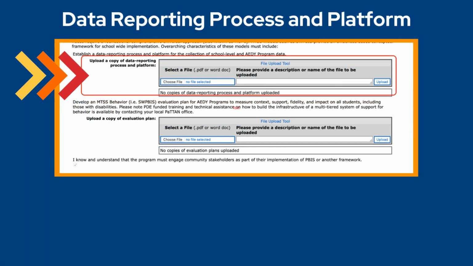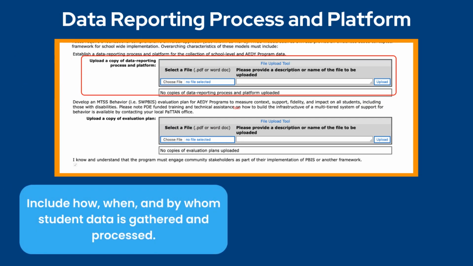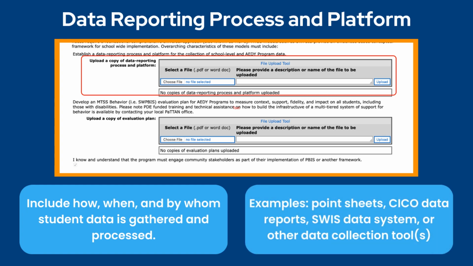Directly underneath that section, you will upload a copy of the data reporting process and platform. This should include information on how, when, and by whom student data is gathered and how this data is processed. This could include points sheets, check-in, check-out data reports, Swiss data system, or other data collection tool.